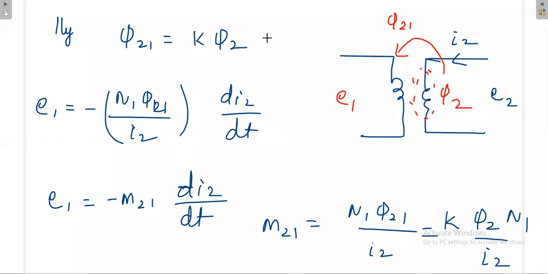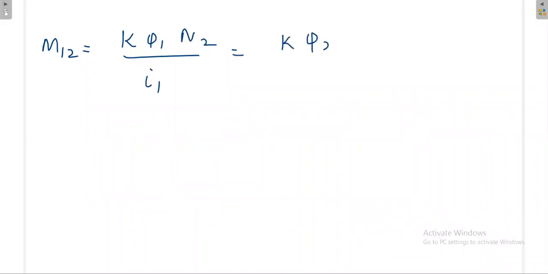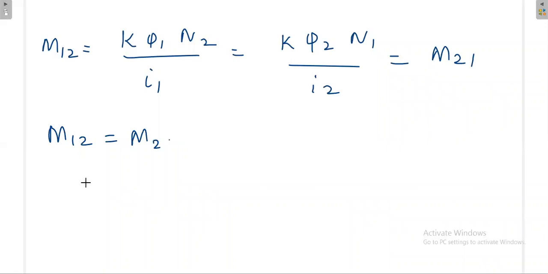So we have relationships for M12 and M21. Again I write that M12 is equal to K phi 1 N2 divided by I1, and K phi 2 N1 divided by I2 is equal to M21. Now my question is, are these two the same or different? The question is whether M12 is equal to M21 or not. Anybody?